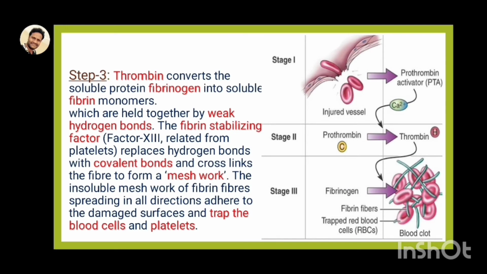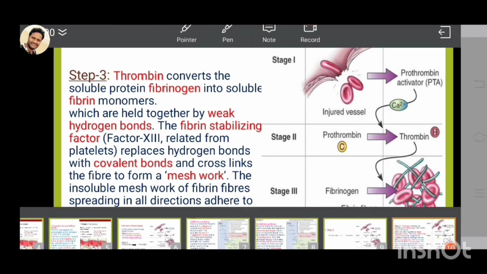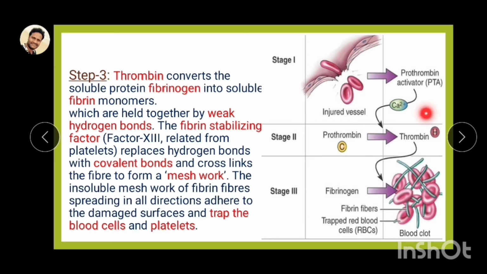And the next one is step 3. Where is thrombin present? Thrombin is the end product of stage 2. So this is the final formation of thrombin. This is the connecting link between the stages: the prothrombin activator in stage 1 and thrombin in stage 2.